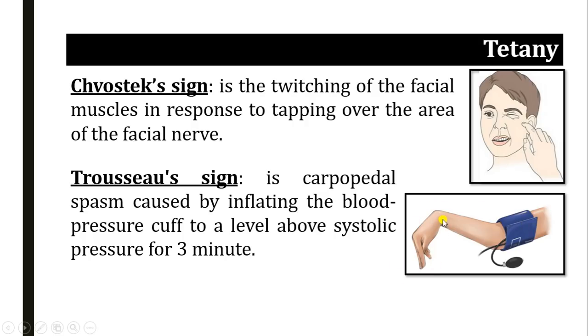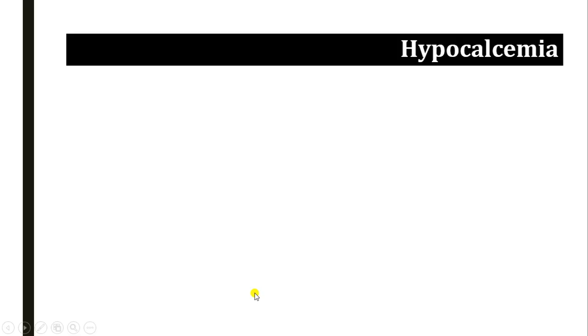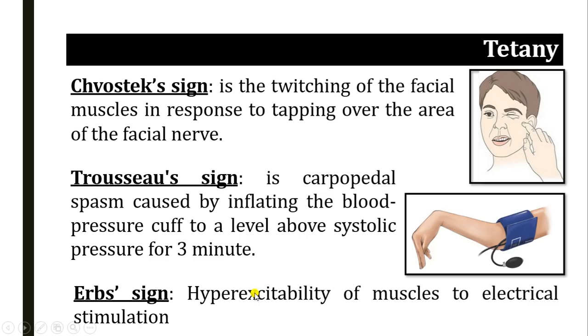That is the Trousseau sign. There is also a Erb's sign, in which there is hyperexcitability of muscles to electrical stimulation. So these are the typical signs, and we can diagnose tetany by eliciting them.